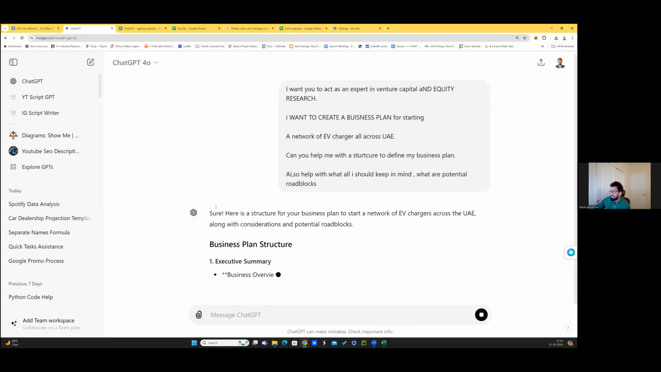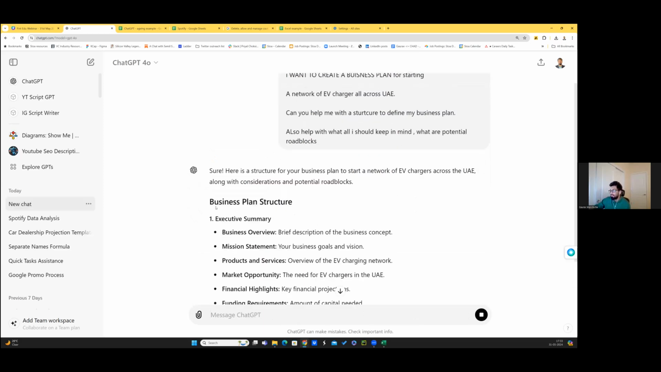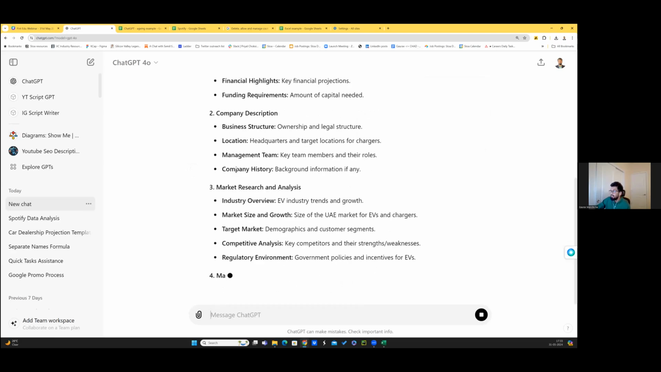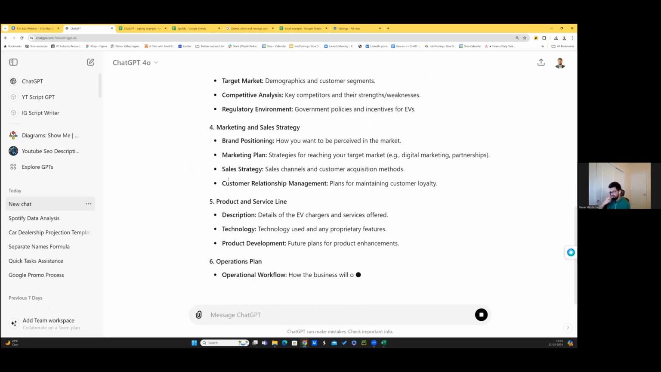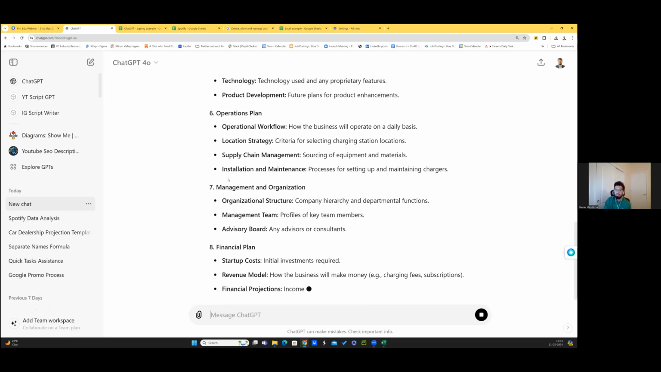So it is able to identify, okay, sure, in a business plan, this is how you go about it. You give an overview, mission statement, what are the products and services, company description, market research, what's the strategy that you're going to use, what are the product and service lines, operational plans. So imagine something so extensive would have taken you so much time.